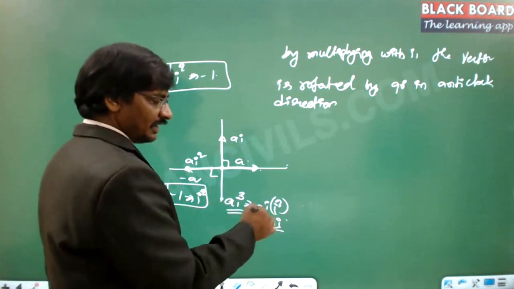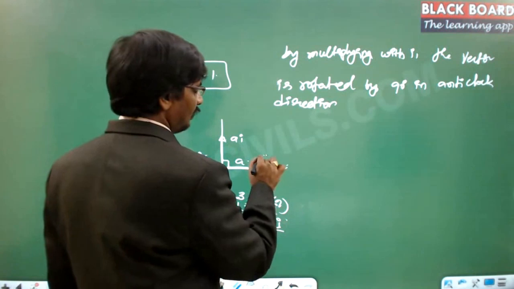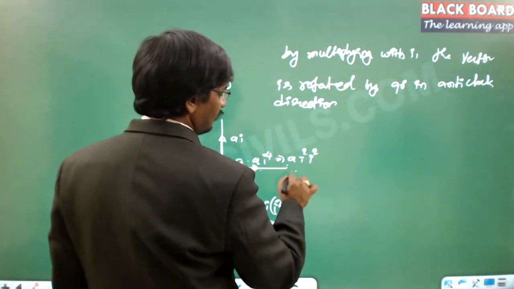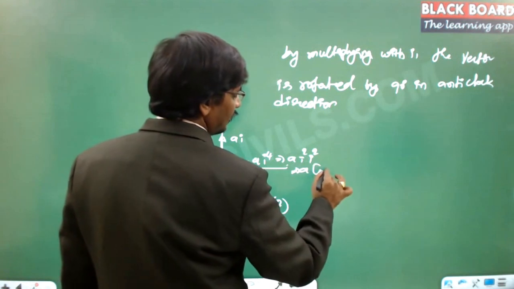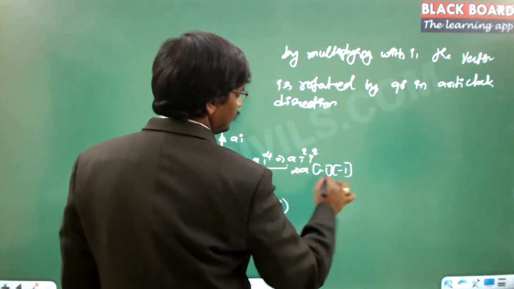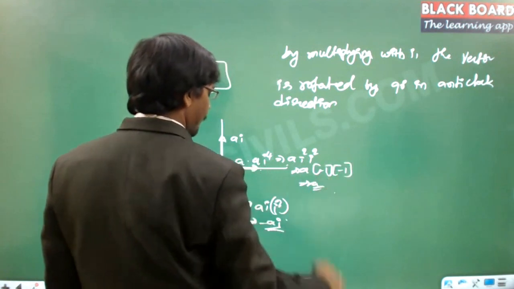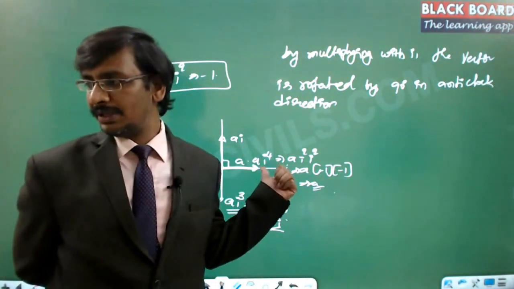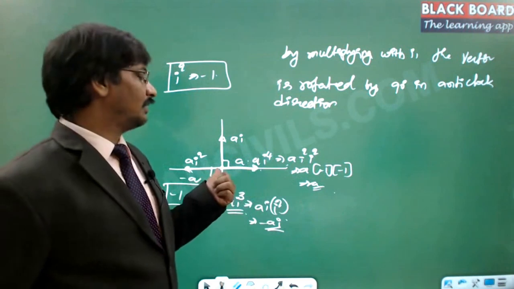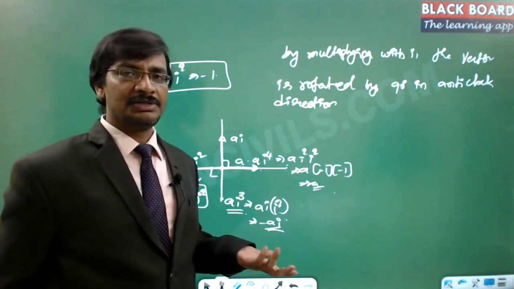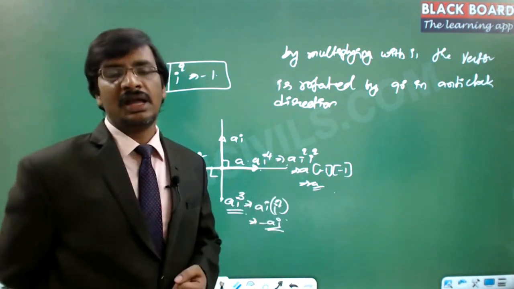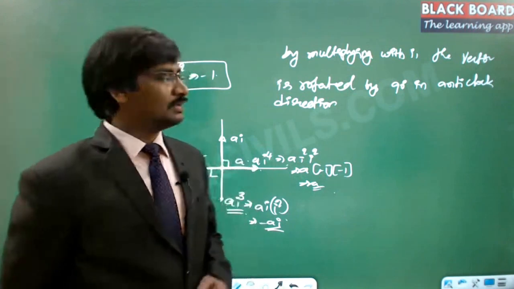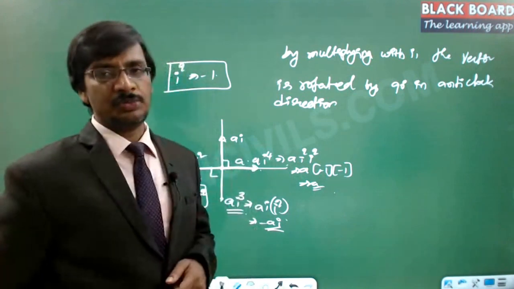If I multiply again with i, then a into i to the power 4 can be written as a into i squared into i squared, so a into minus 1 into minus 1. So this is plus a. Got it? Like this, we can justify the meaning: multiplication by i simply means rotating the vector in the anti-clockwise direction by an angle of 90 degrees. Got it? So this is how the complex number came into the picture.